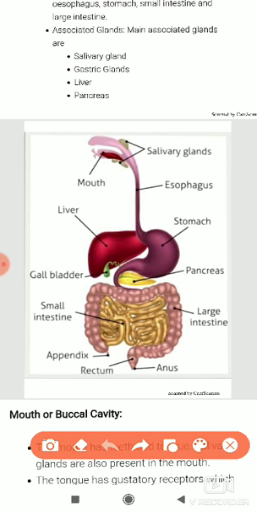After that, the undigested part of the food goes to the large intestine, where excess water is reabsorbed, and after that the undigested part is released from our body with the help of the anus.